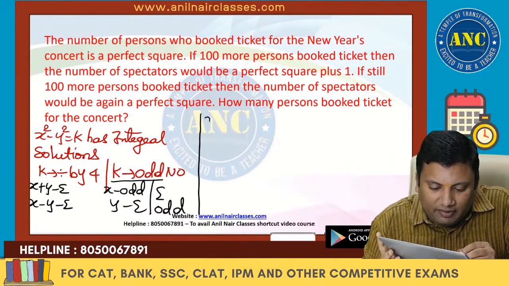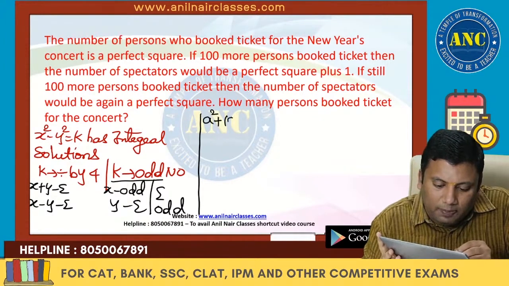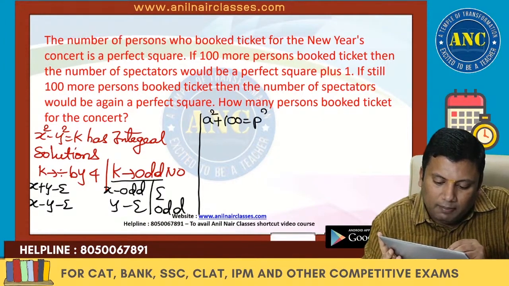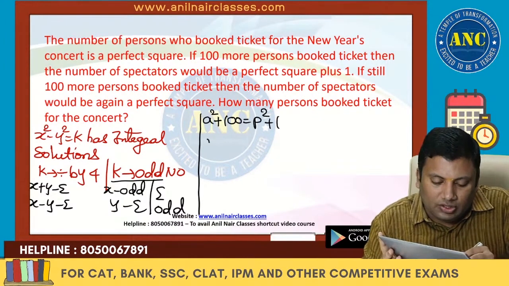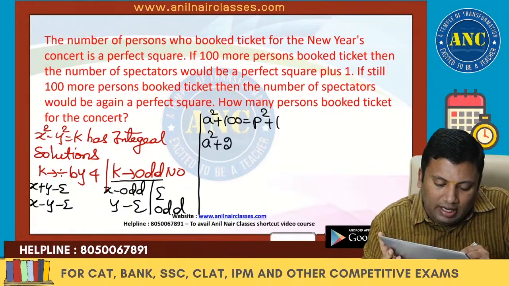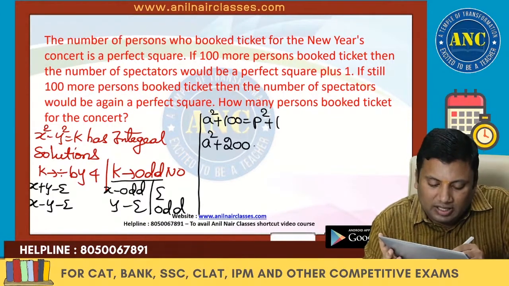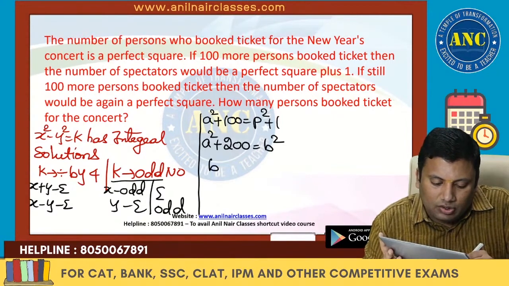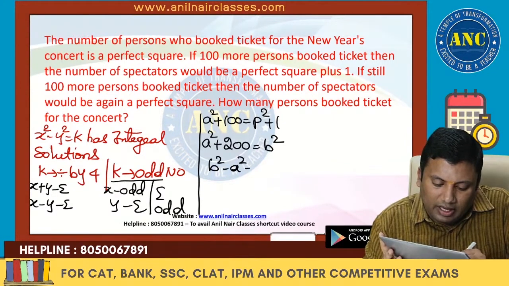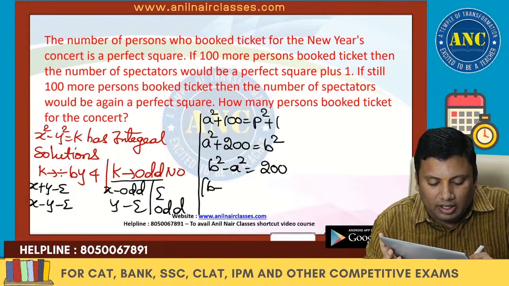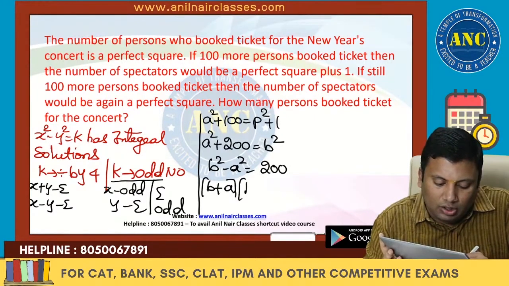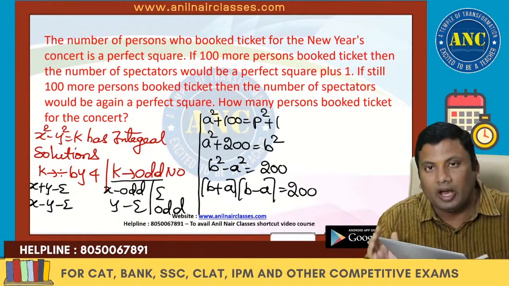So what is that first statement? a square plus 100 is b square plus 1. Next, 100 more are added: a square plus 100 plus 100 is b square. So b square minus a square is nothing but 200, which is b plus a into b minus a, equal to 200. I hope it is clear.